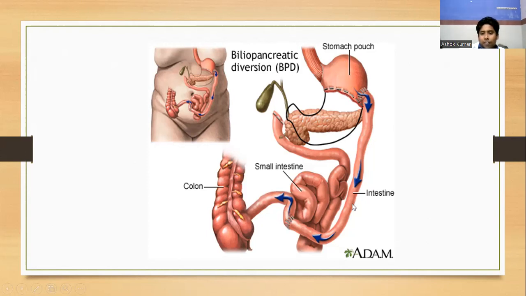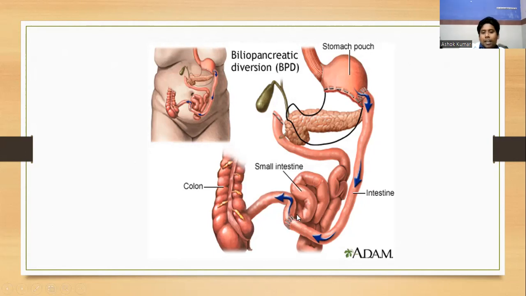So this is the divided ileal part. So distal ileum is divided in a way that this is the alimentary tract which carries food, and the length of this tract is 200 centimeter. So this is 200 centimeter, and this is the biliopancreatic-duodenal limb that carries digestive juices, and it is attached here.